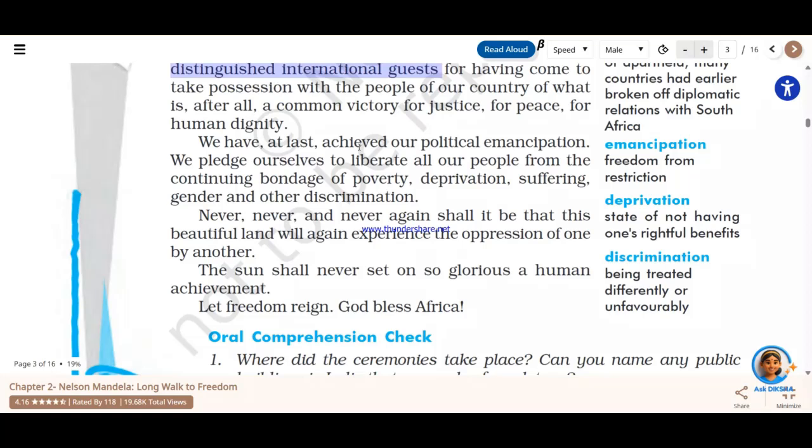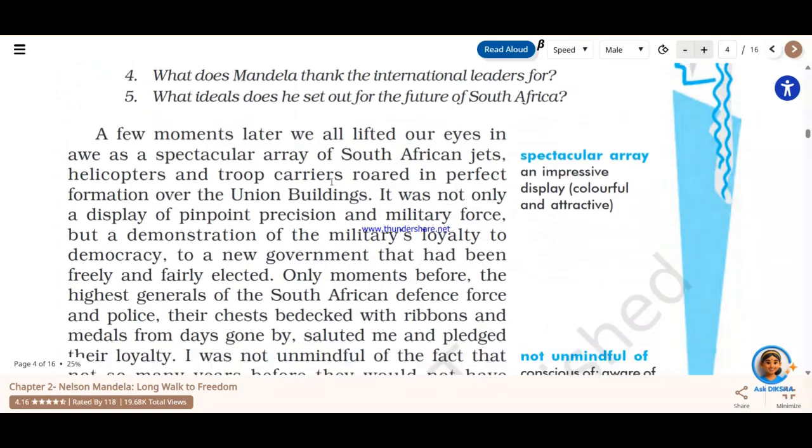So Nelson Mandela says that never shall anyone or any community do the same as what the white supremacy had done to them for the past 200 plus or 300 years. And he says that the sun which has risen into the sky, the sun of freedom, where there will be justice, there will be peace, and all the people of Africa will live a life of dignity, that sun which has come up onto the sky will never set again. And he says, God bless Africa, right? Now next we go on to the first paragraph.